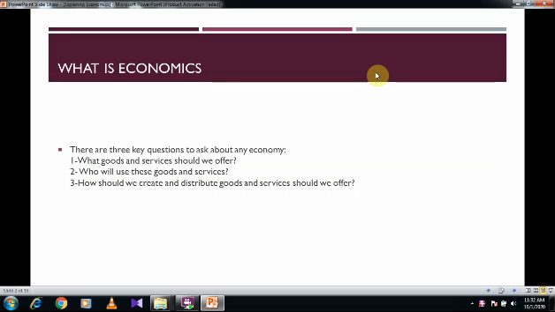To start, first we need to define what is economics. Economics, from the word, is the study of economy. When you study an economy, there are 3 questions to ask. Number 1, what goods and services should we offer? Number 2, who will use these goods and services? And number 3, how should we create and distribute goods and services?